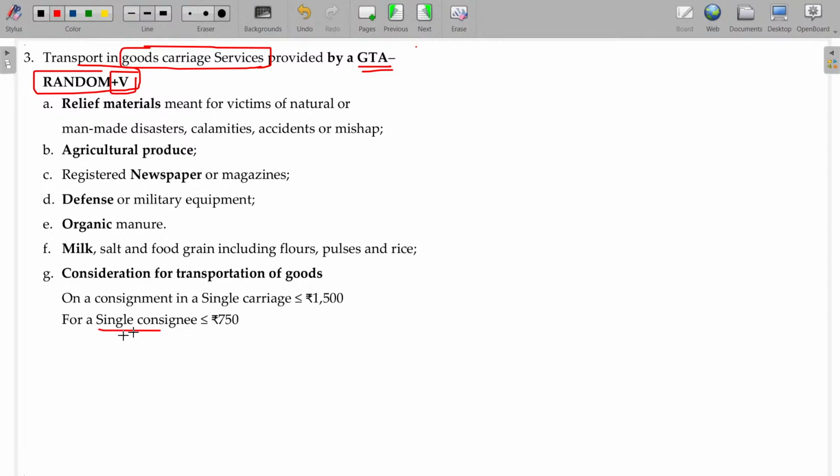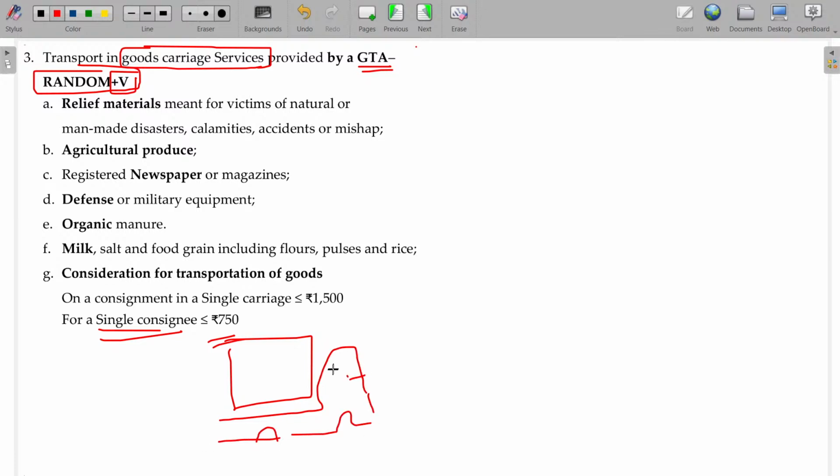If it is a single consignee, if I transport the goods using a mini tempo or whatever it may be, the consignment value is less than 750 in a bulk container. ABC parcel services will transport this in their lorry. So here A's product is also there, B's product also there, C's product also there. For every product, if that value is less than or equal to 750, then exempted.